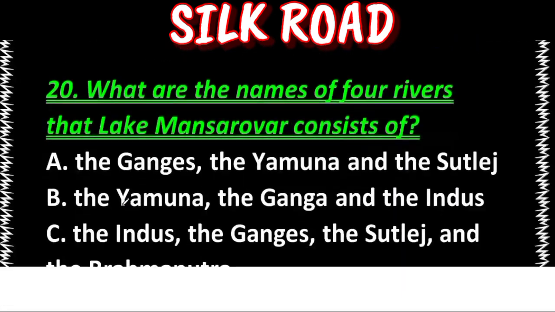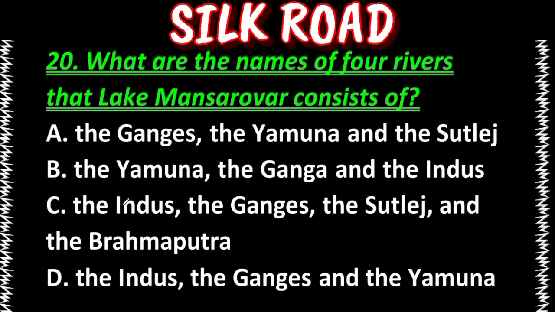Next question is, what are the names of 4 rivers that Lake Mansarovar consists of? A, the Gangas, the Yamunas and the Satluj. B, the Yamuna, the Ganga and the Indus. C, the Indus, the Gangas, the Satluj and the Brahmaputra. D, the Indus, the Gangas and the Yamuna. Our answer is option C, the Indus, the Gangas, the Satluj and the Brahmaputra.